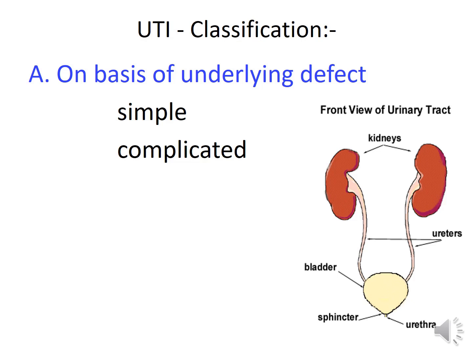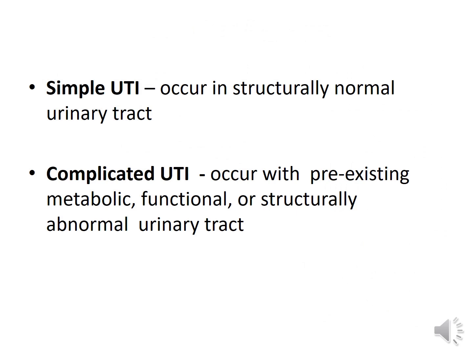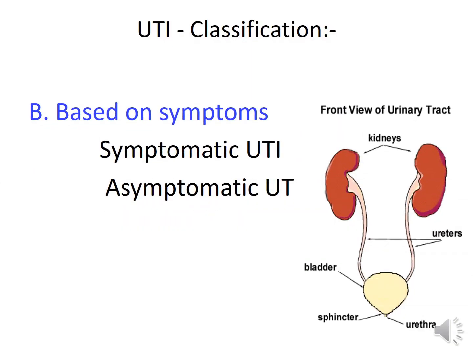Now come to classification of urinary tract infection. On the basis of underlying defect, it can be simple UTI or complicated UTI. Simple UTI means UTI occurring in a structurally normal urinary tract, and complicated UTI occurs in a pre-existing metabolic, functional or structurally abnormal urinary tract. Based on symptoms, UTI can be symptomatic UTI or asymptomatic UTI.